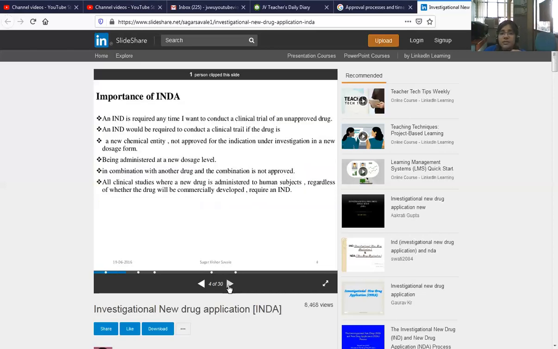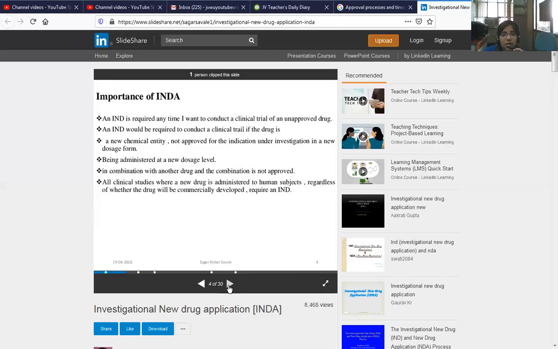Importance of the IND application. An IND is required anytime I want to conduct a clinical trial of an unapproved drug. An IND would be required to conduct a clinical trial if the drug is a new chemical entity, or not approved for the indication under investigation, or in a new dosage form, being administered at a new dose level, or in combination with another drug where the combination is not approved.